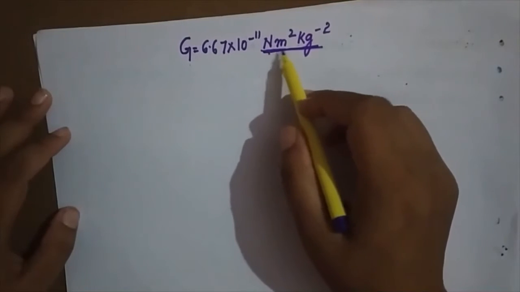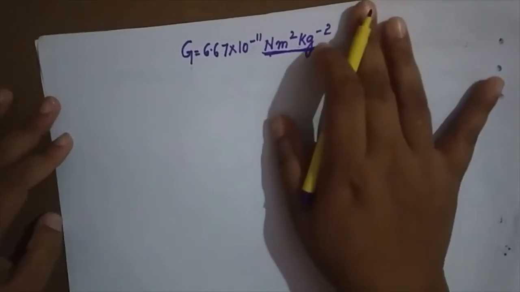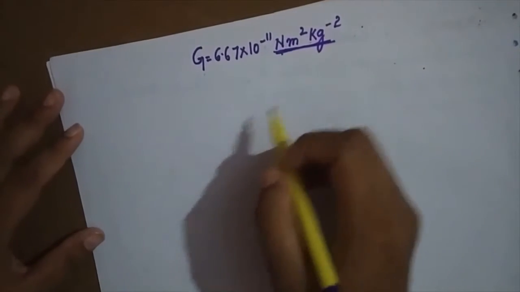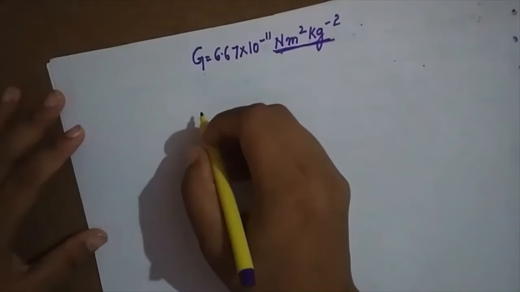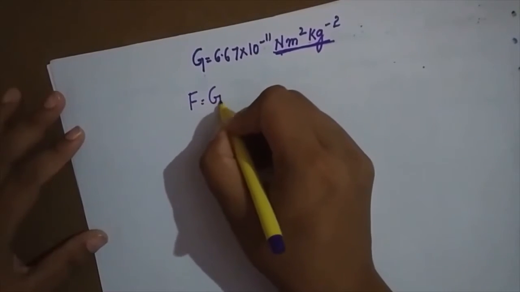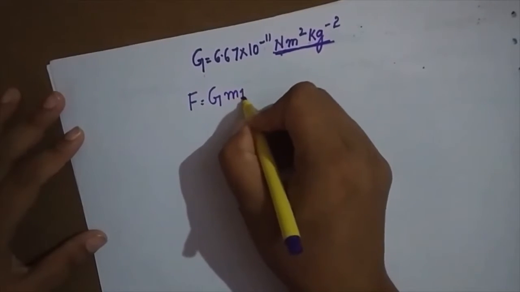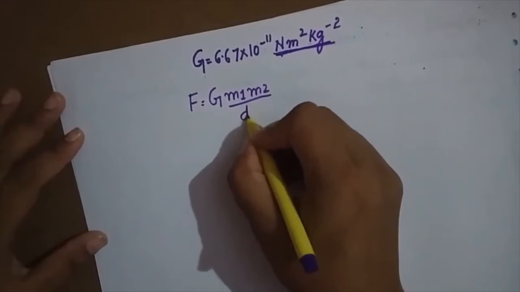Students, the SI unit of G is Newton meter square per kg square. Now let's try to understand how exactly I derived this SI unit. We know F is equal to G M1 into M2 divided by D square.